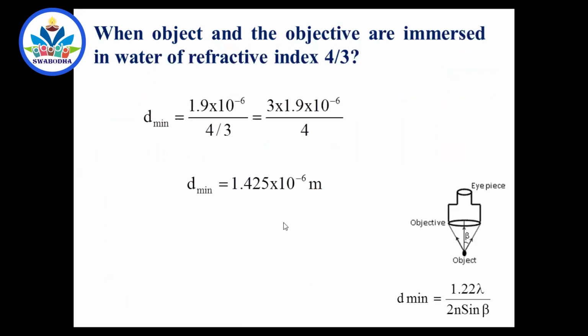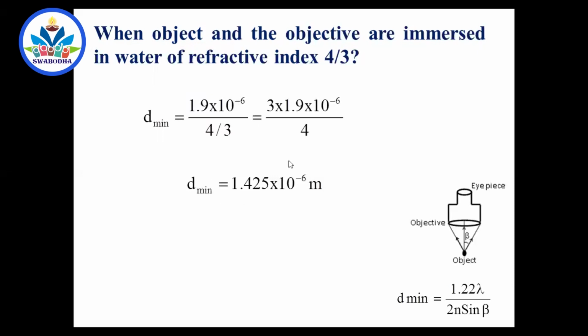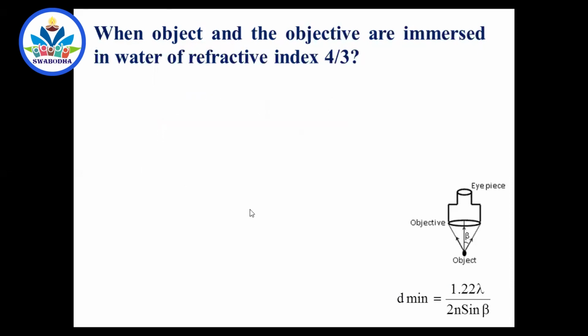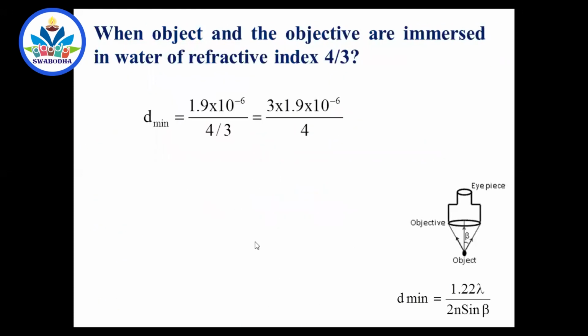I think there may not be much deviation in the answer since I have taken 550 instead of 540. Most probably there may not be much deviation. Okay, this is the answer. So check it. Whether it has become better? Yes, definitely. Last time that microscope was showing only 1.9 micrometer distance objects as separate. Now it can show even 1.425 micrometer. They can also be seen well separated. Not only 1.9, even 1.4.